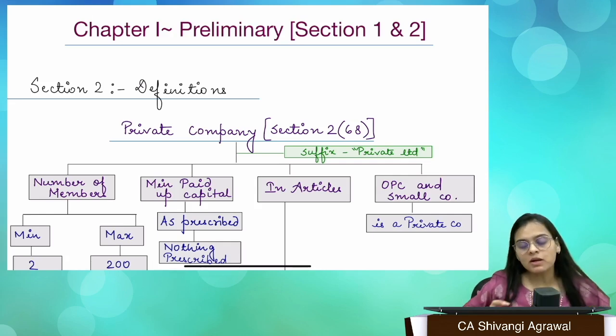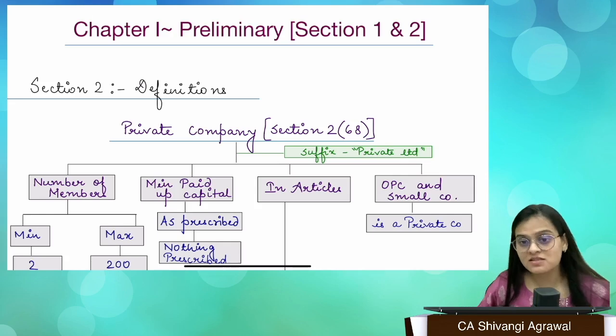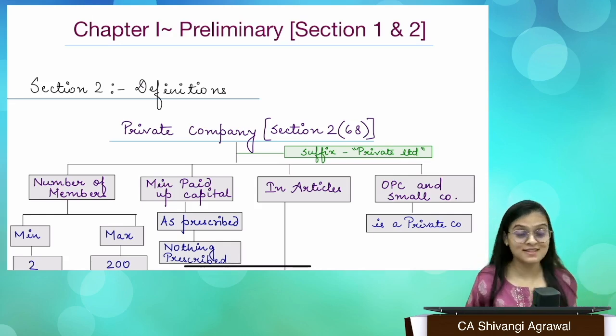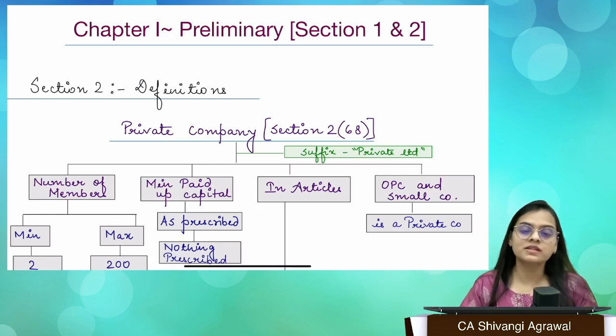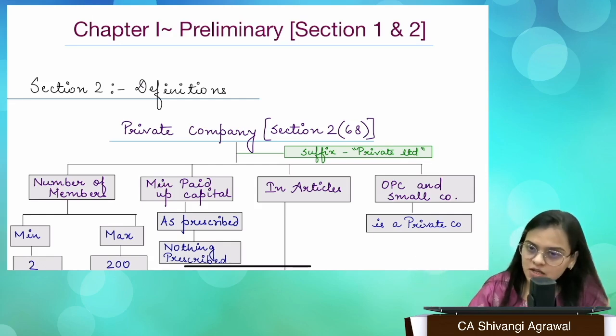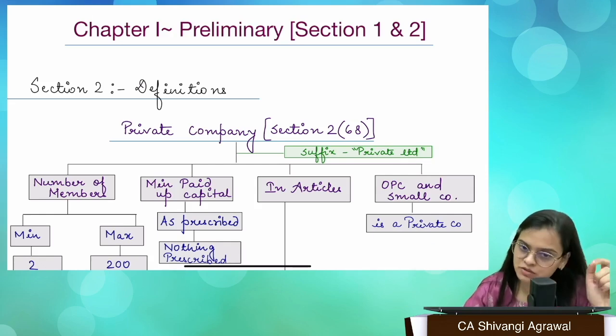The next topic that we come across is kinds of companies. There are different kinds of companies, right? So we have mostly types of companies covered in section 2. The definitions are covered in section 2, and we will read them one by one, and thereafter we'll go to the formation of company, right?